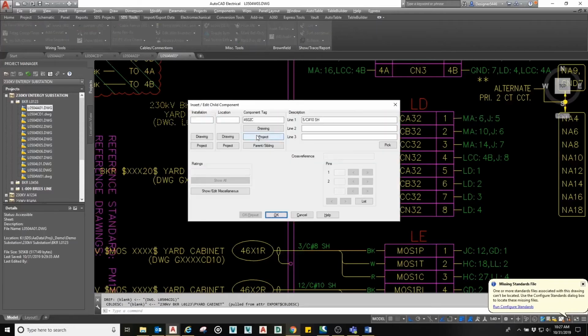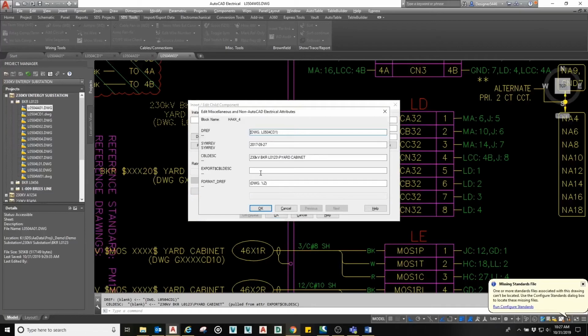You see that we automatically get the export cable description attribute information populated in the cable description field. And so now on this side, for the export cable description, we're just going to type in the description for this side of the cable, which is 230 kV breeze line L009 protection panel. Hit OK.